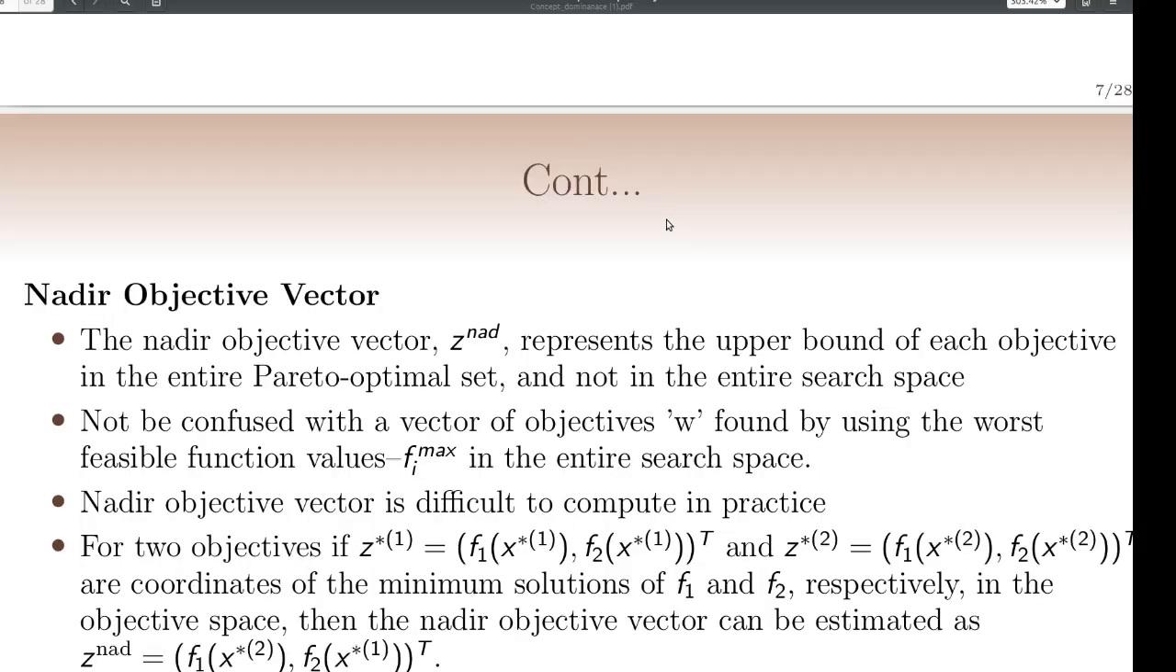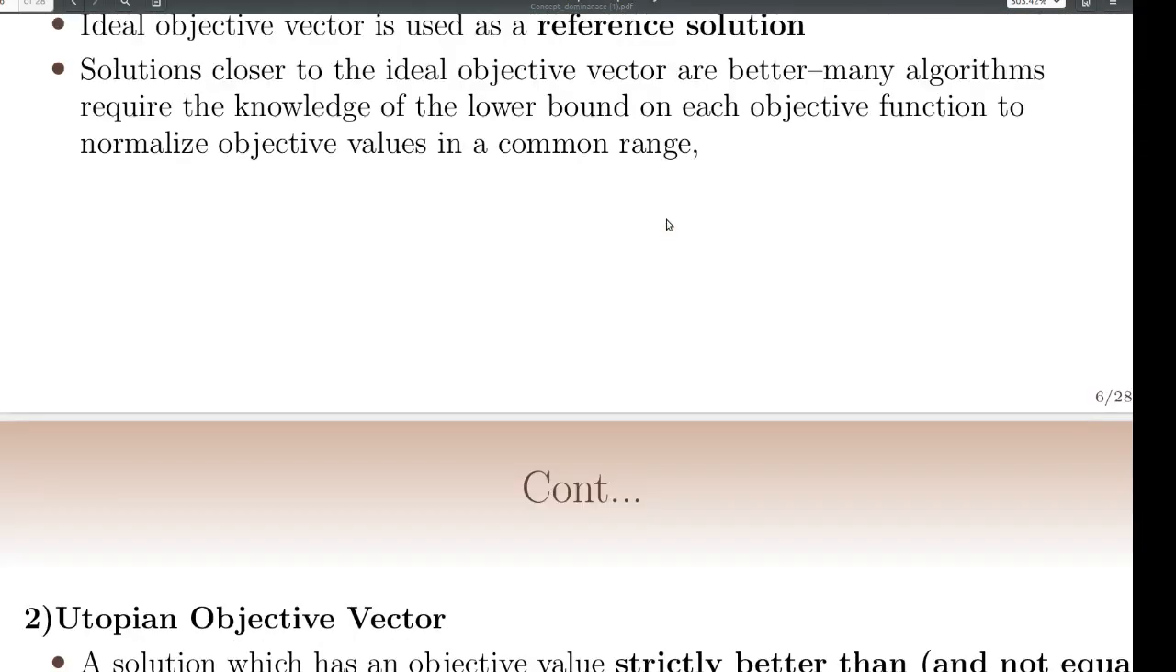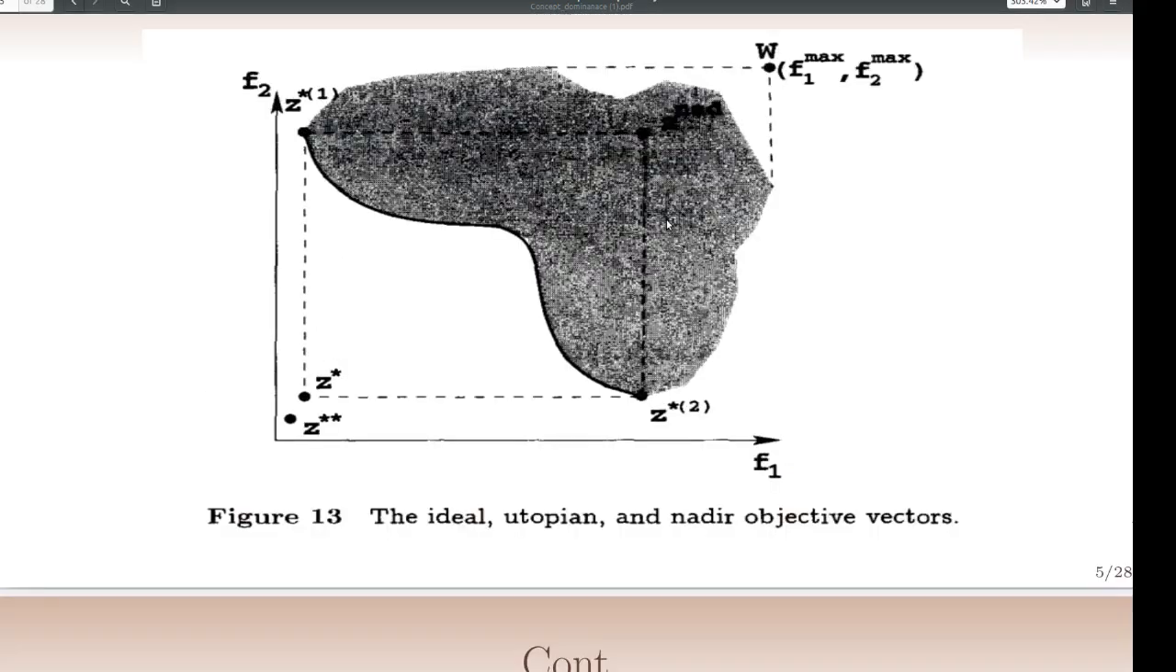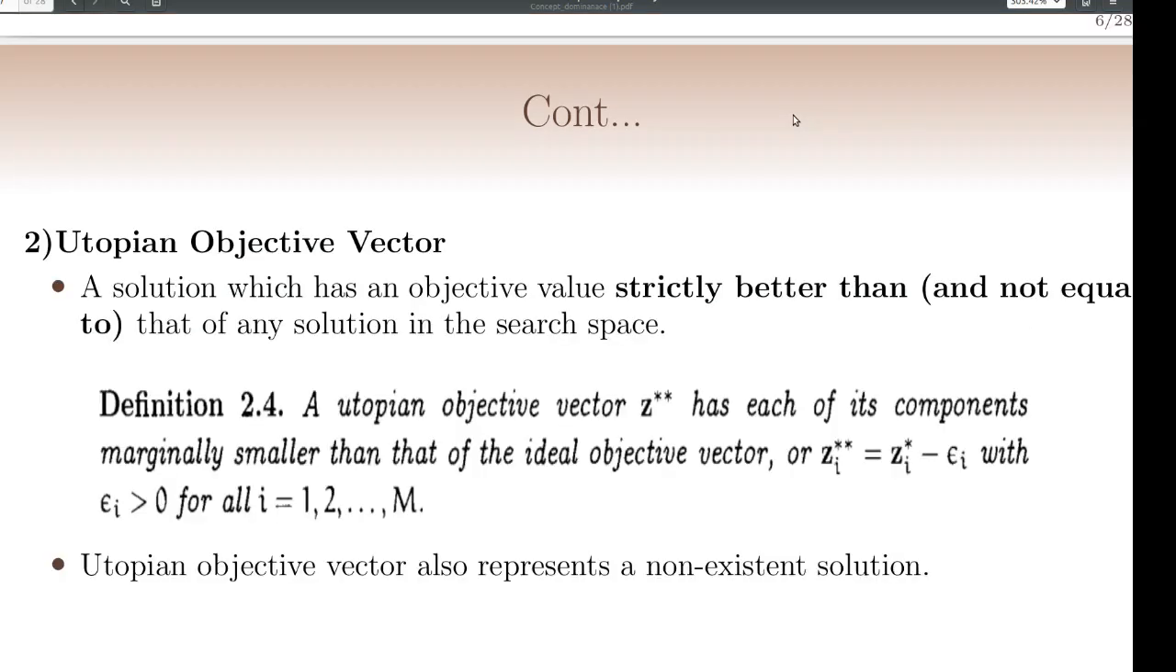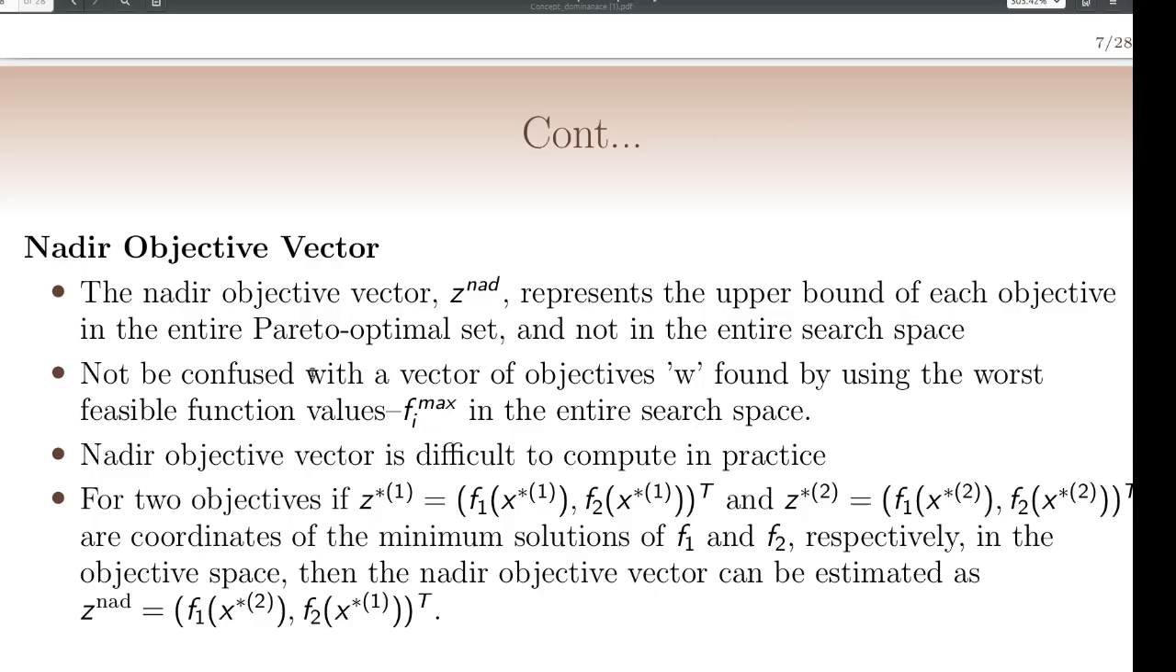From the figure it is clear that W is the worst objective vector, but this is the nadir vector. The nadir is the upper bound of the objective values of the conflicting objective vectors, but W is the worst one. And the nadir objective vector is difficult to compute.